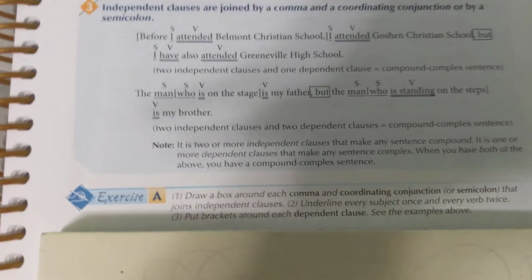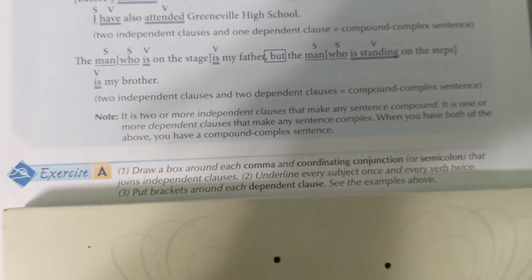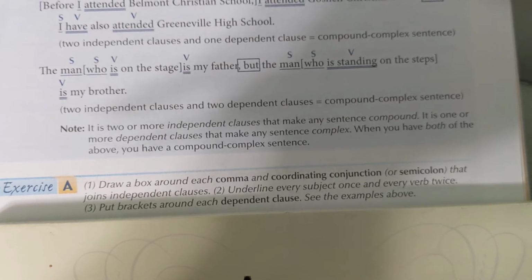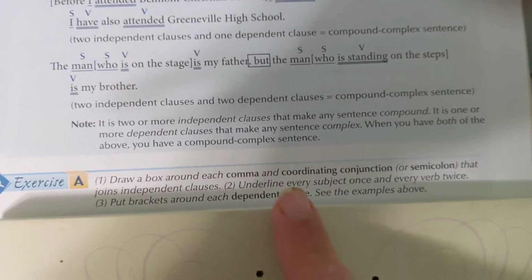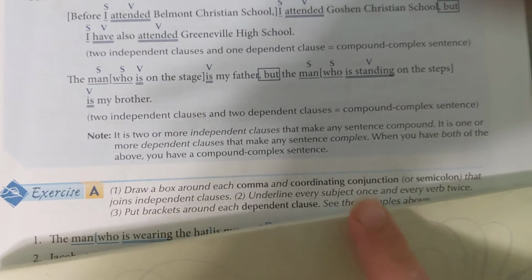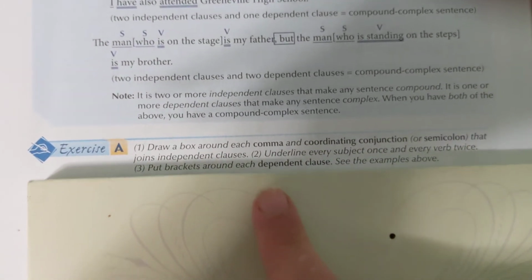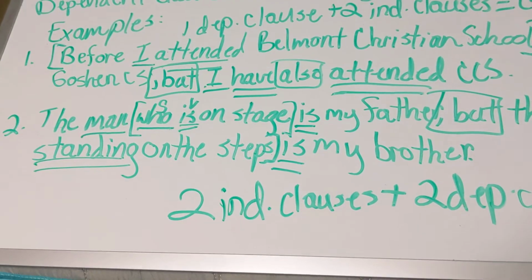Sorry about that. I had to find something to cover the exercise with so y'all wouldn't get all the answers. So you should be on page 209 now. Let's go over exercise A. You're going to draw a box around each comma and coordinating conjunction or a semicolon that joins the independent clauses. You're going to underline your subject once and your verb twice. Notice it says every subject and every verb. So you make sure you follow those instructions. Every subject, every verb, within both independent clauses and dependent clauses. And you're going to bracket each dependent clause. So you're going to do exactly what I just went through on my board and what is right here in your book. So let's do number 1 together.